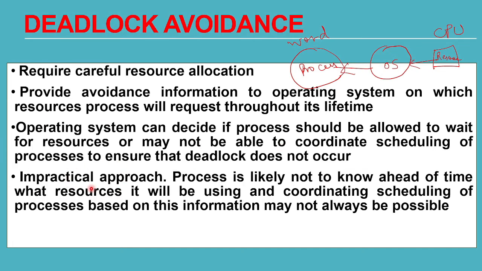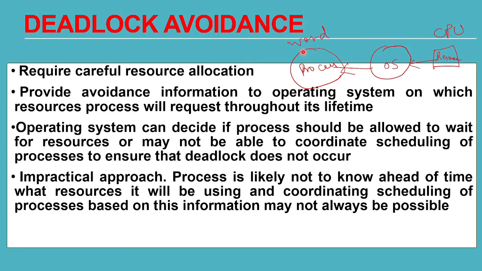It is an impractical approach because a process is likely not to know ahead of time what resources it will be using, and coordinating scheduling of processes based on this information may not always be possible. For example, there is one process on my system, Word. Now Word is open. Initially Word won't know how many resources it will need.